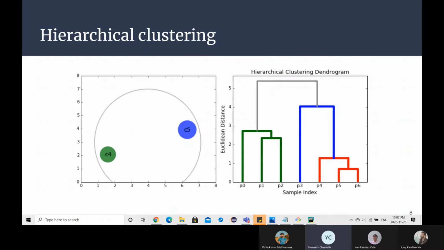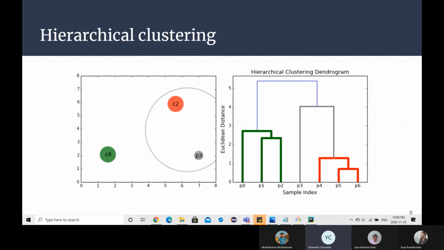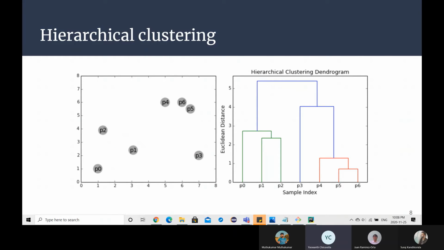Each object is considered as a single-element cluster called a leaf. At every step, the two clusters that are most similar are combined into a new bigger cluster called a node. And this procedure is followed until all the points become members of a single big cluster called the root. Finally, the result is a tree-based representation of objects, and that is named the dendrogram.